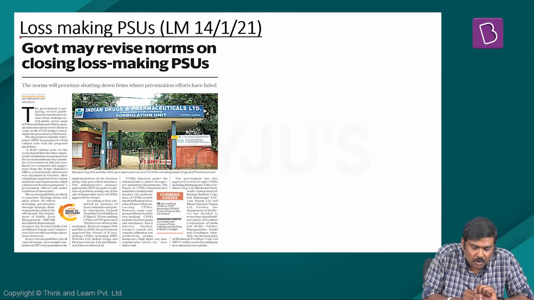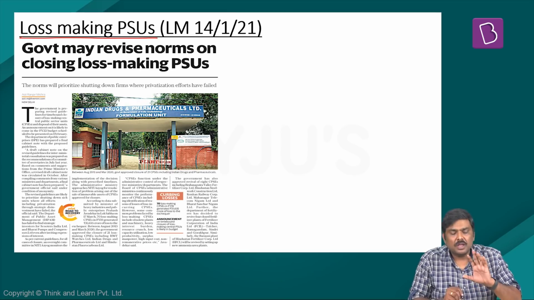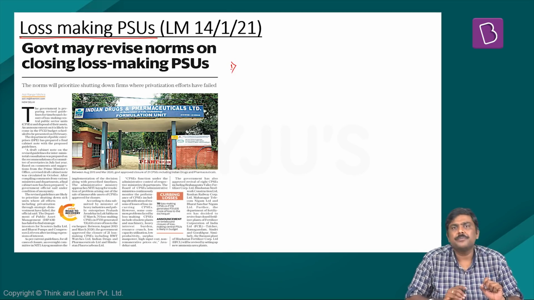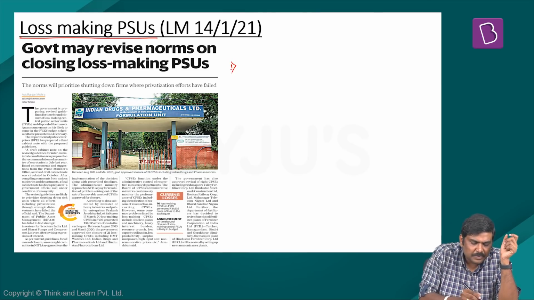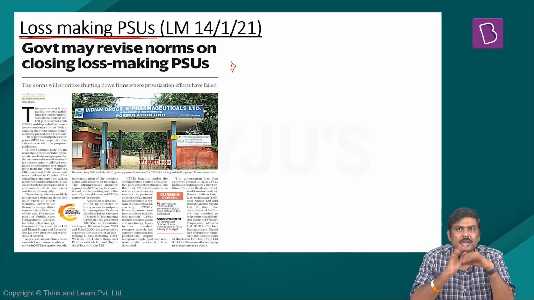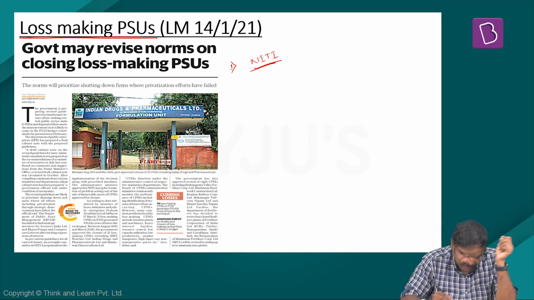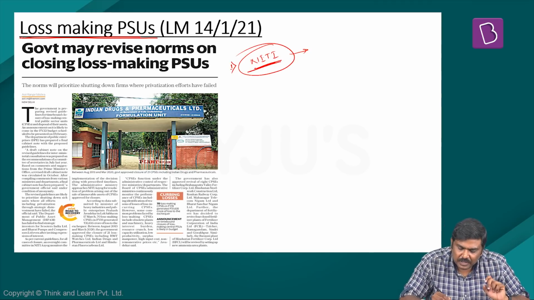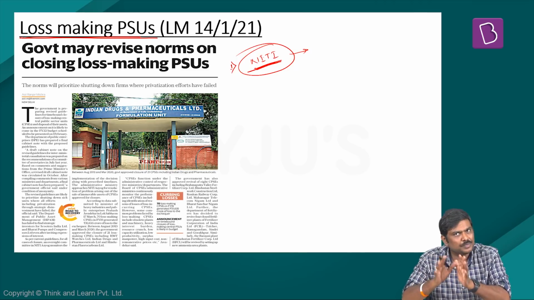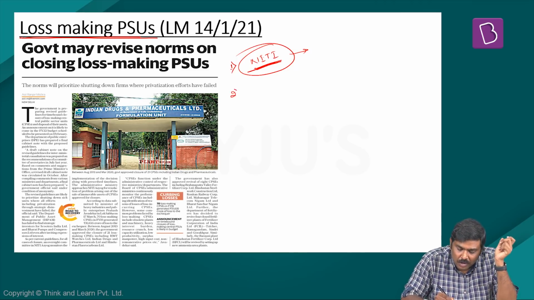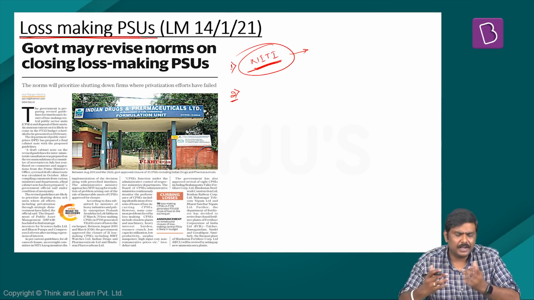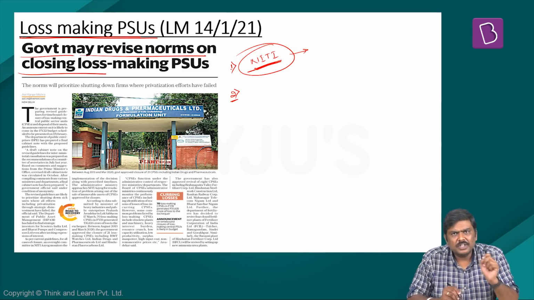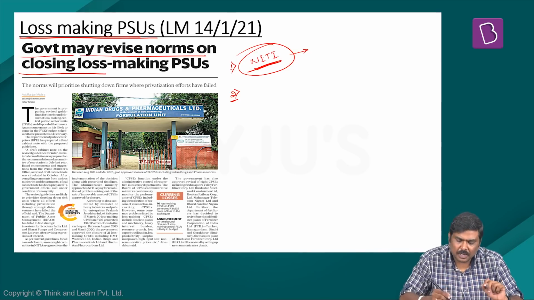The next article is with respect to loss-making public sector undertakings. Now, what are the points given in the article? First and foremost, right now the Government of India has set up a policy wherein a time-bound closure of these loss-making PSUs is being followed. Basically, under this, Niti Aayog will be involved. That is, an oversight committee of Niti Aayog will be looking into the closure of loss-making PSUs. Now, the article basically says the Government of India is looking into introducing a new methodology or a new set of guidelines which will look into closing these loss-making PSUs, especially those PSUs where the Government of India has tried out all the strategies.